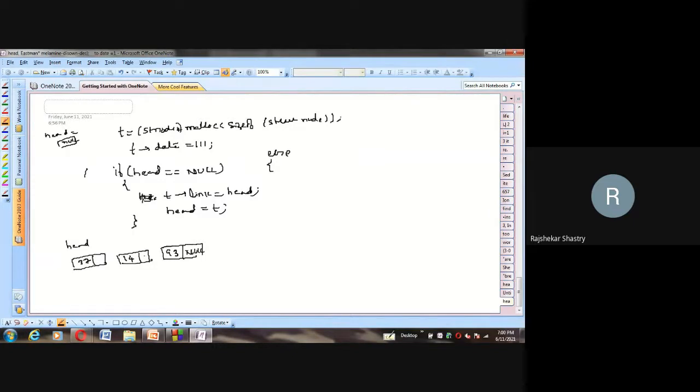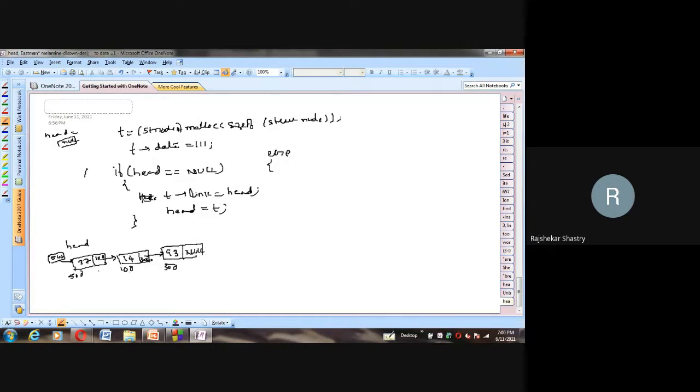The 14 link is holding 93 and the 37 link is holding 14, and the respective addresses are say 100 here, which is stored here, and the address of the first node is say 500, which is stored in head. So head is holding 500 pointing to the first one, and say this is 300 which is stored here. So this is what already exists.